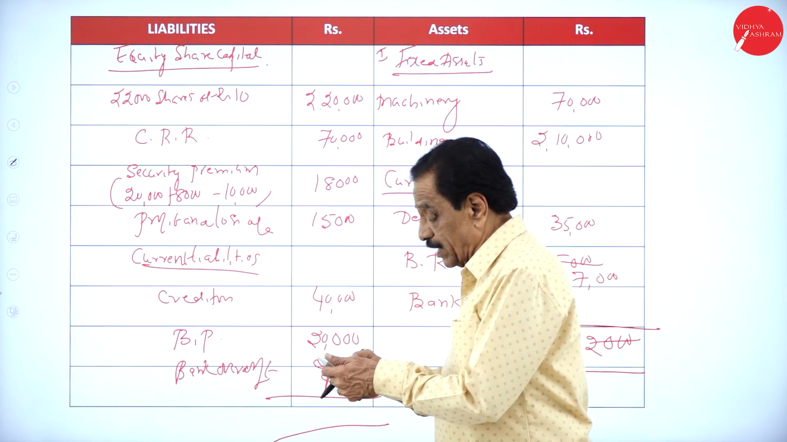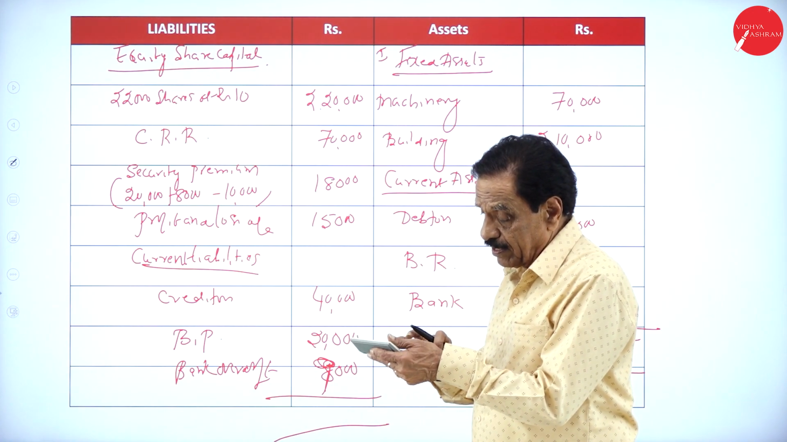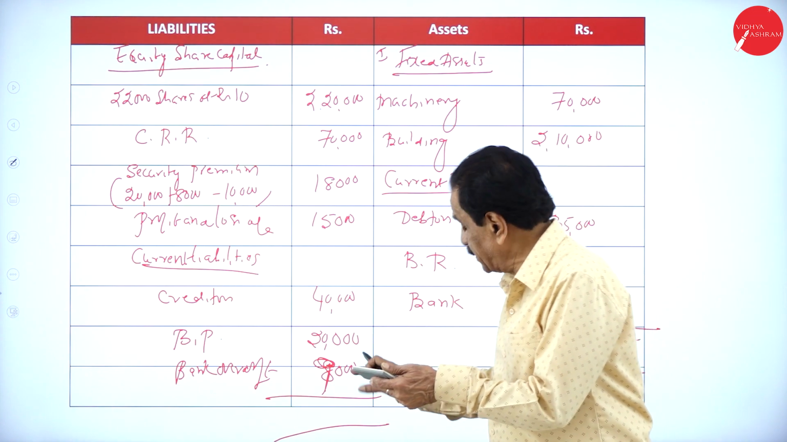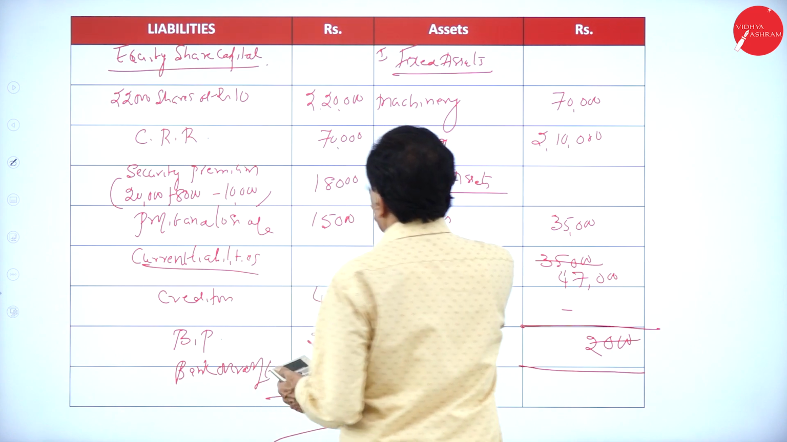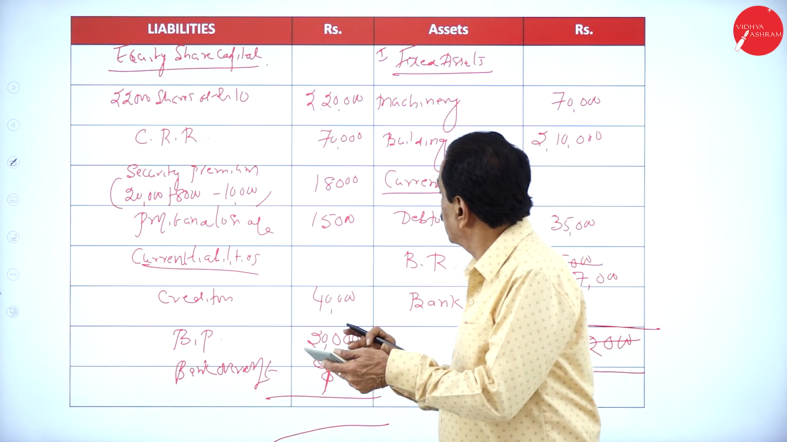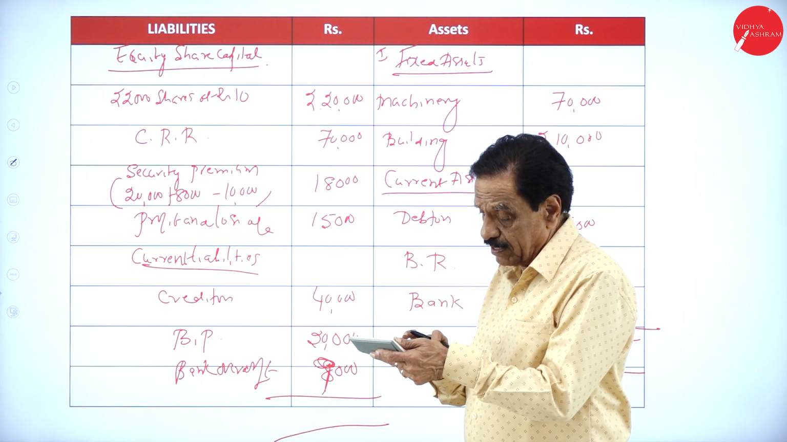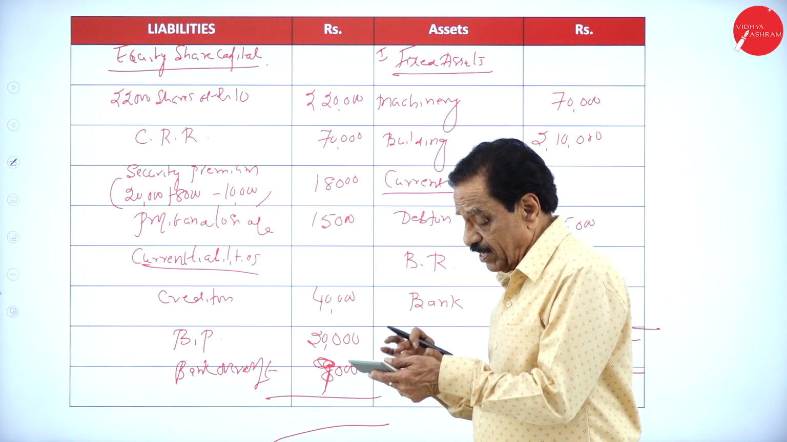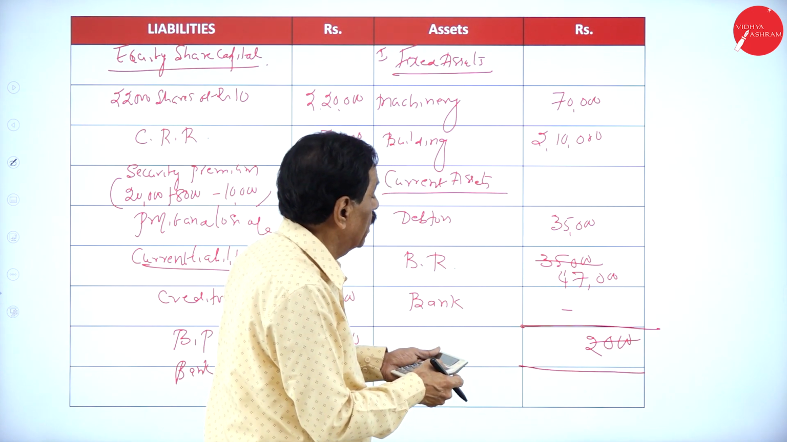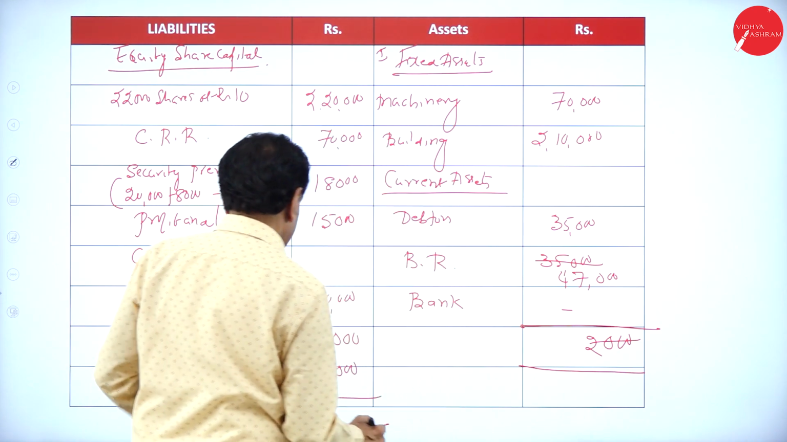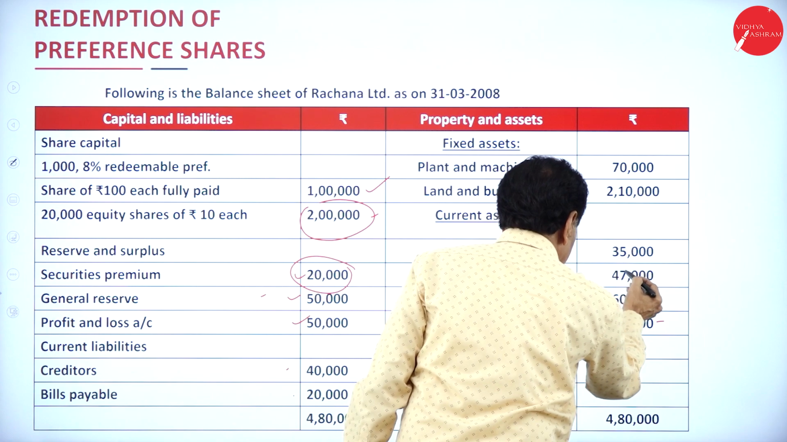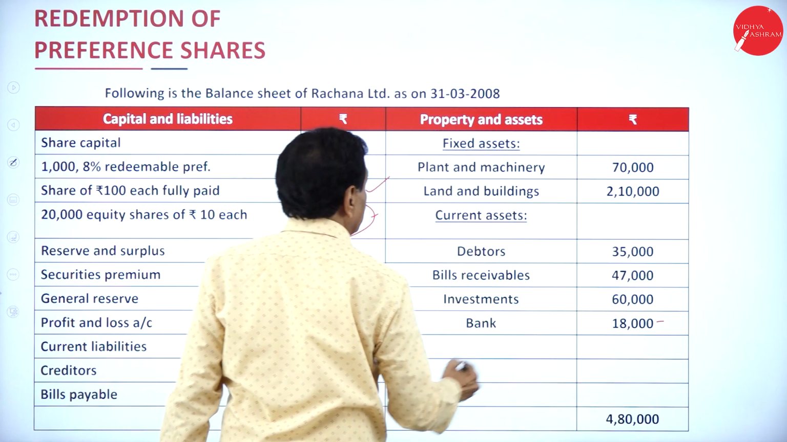So 3,92,000. We'll repeat: 2,20,000 plus 70,000 plus 9,000, so 2,90,000, plus 18,000 plus 33,000, so 3,23,000, plus 69,000, which comes to 3,92,000. Here one more item is left out.